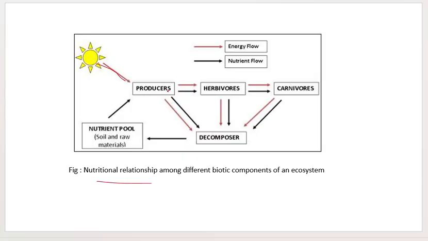This producer will be eaten by herbivores, and herbivores will be eaten by carnivores. From carnivores to decomposers, they will release that inorganic nutrient again to the nutrient pool, soil. Nutrient pool means soil or water. From there, this will be taken up again by the producer. Okay.